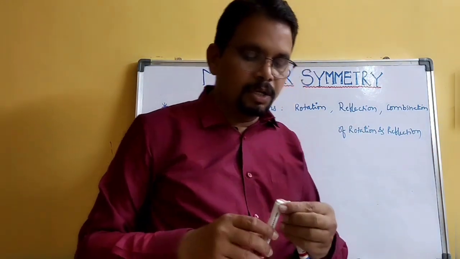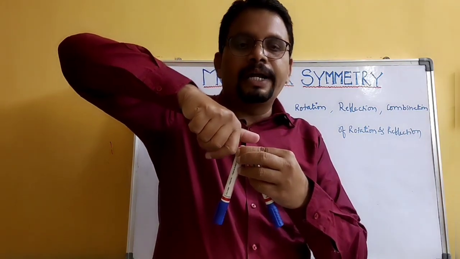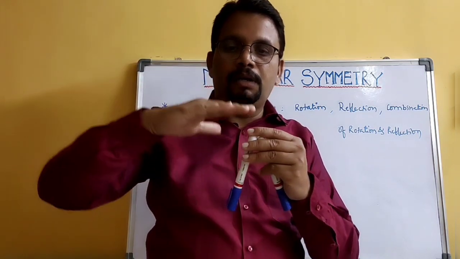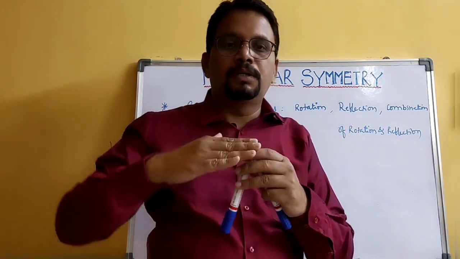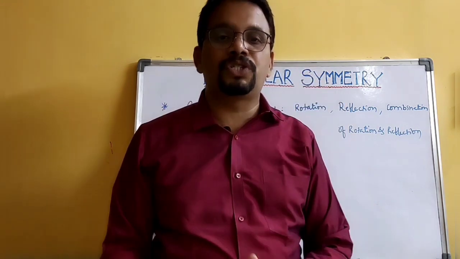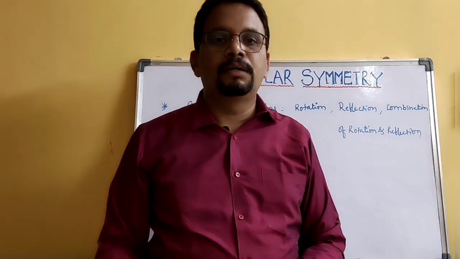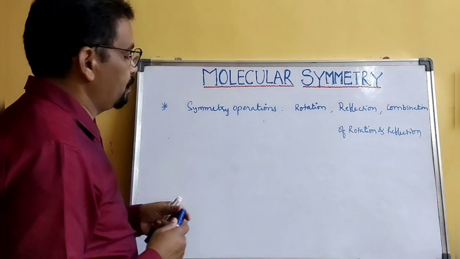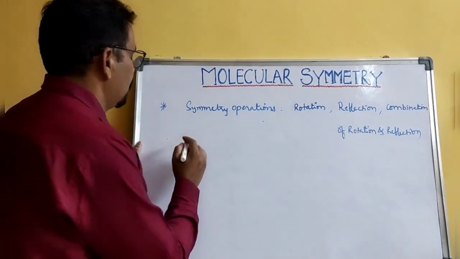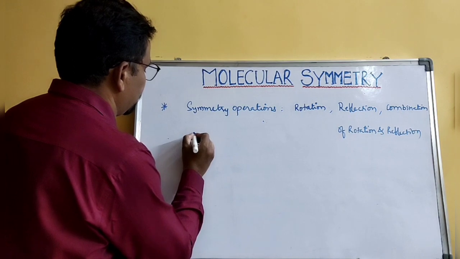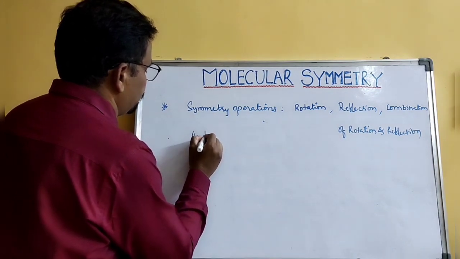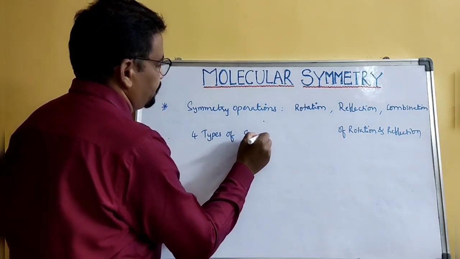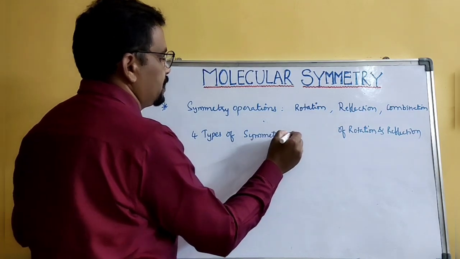In some cases you can rotate the molecule, and after the rotation you can reflect the molecule. If you get the same structure, then that is called some kind of symmetry element. So based on these operations, there can be 4 types of symmetry elements.